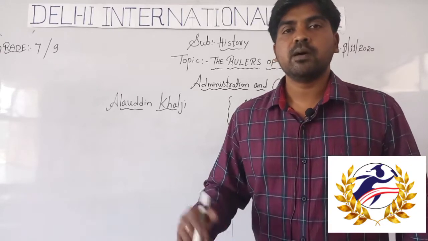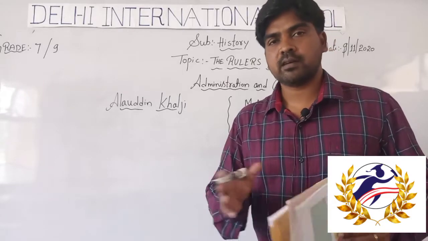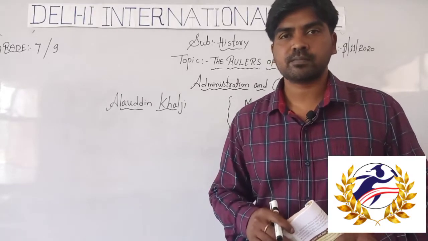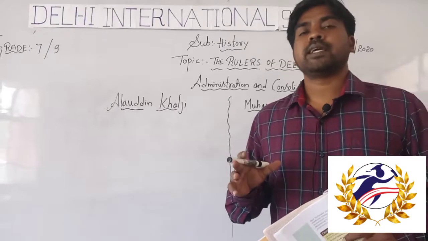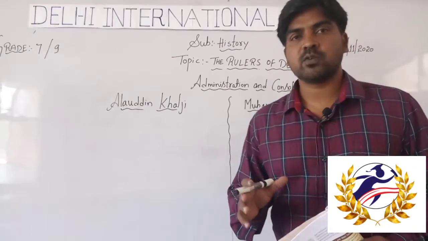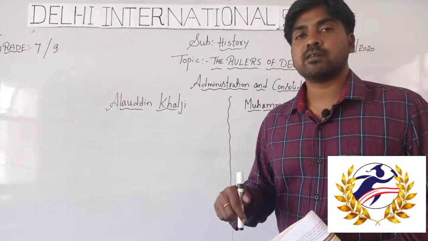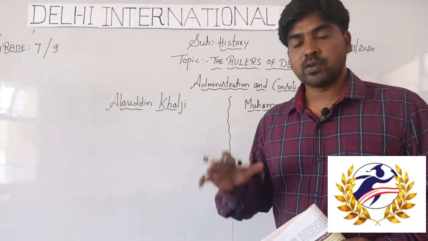He was from Mongolia in Central Asia. Mongolia is a neighboring country of China. So Genghis Khan, the ambitious ruler from Central Asia, was looking to attack our country.